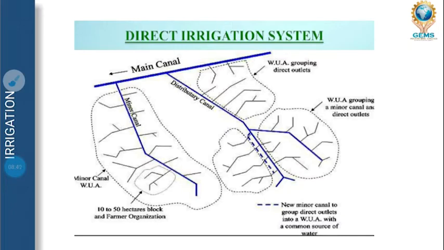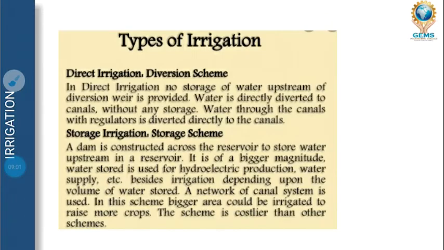An example of a direct irrigation system: the main canal is there, then the sub canal, and through that are distributed major and minor distributors. So farmers can easily access the water from the canals. So this is the direct irrigation system. Direct irrigation means from the river the water is supplied to the canal, and from the canal to distributary channels, and from distributary channels to major or minor canals. From that, the crops which have been planted can get water easily.